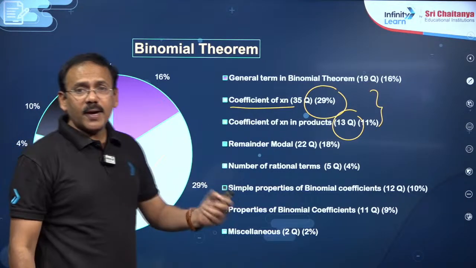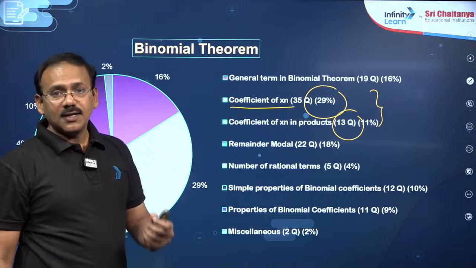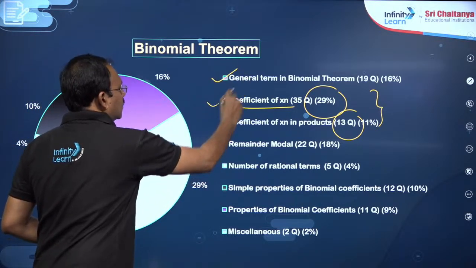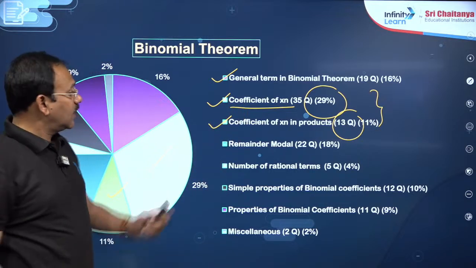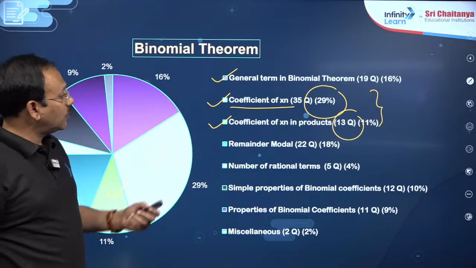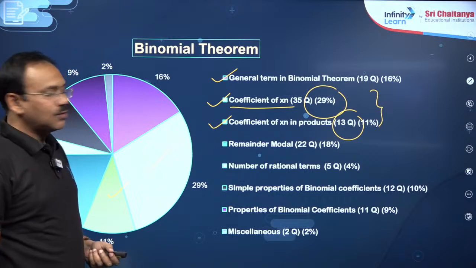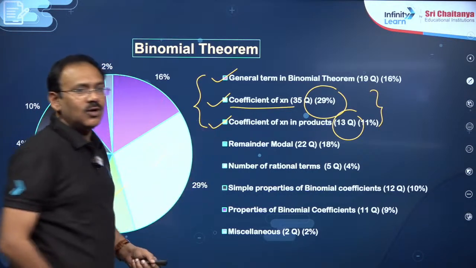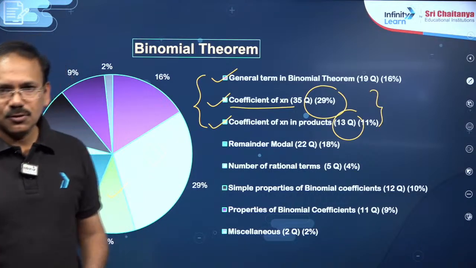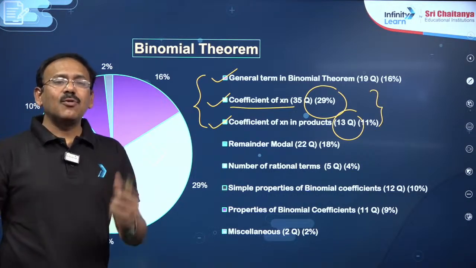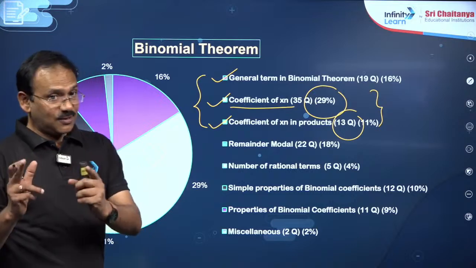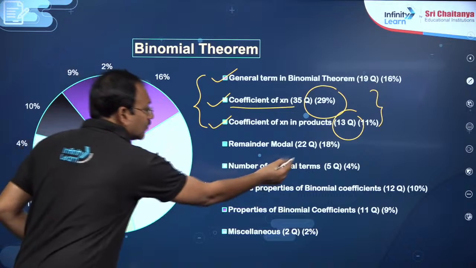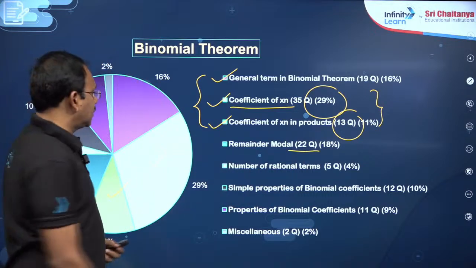Then if you know just binomial theorem, finding the nth term or T(r+1), if you know the basic binomial theorem statement, 16% of the questions can be answered. All together, almost 58% of the questions are from these three only. Generally in class we highlight many lengthy, difficult models, but almost 60% of the questions are here, and the remainder model has 22 questions, that is 18%.